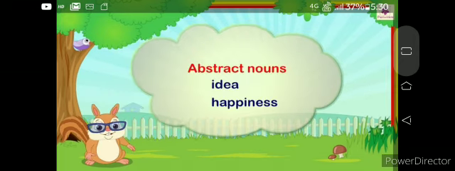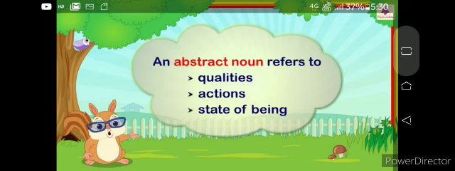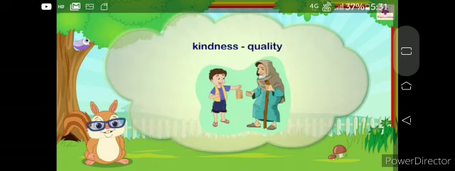So abstract nouns are idea and happiness. Now an abstract noun refers to qualities, actions and state of being, like kindness, it's a quality. Now let's revise all nouns.